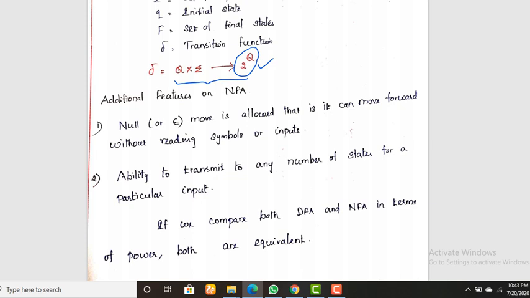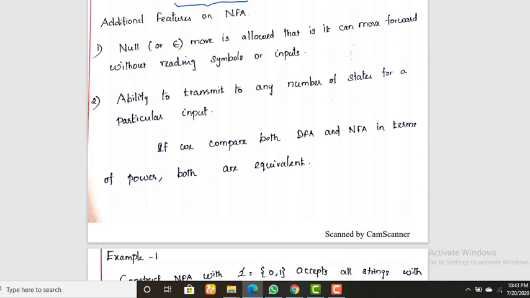This is the major difference between these two automata, DFA and NFA. But in terms of power, NFA and DFA are of equivalent power. So we can't say DFA is better than NFA, and we can't say NFA is more powerful than DFA. Both have equivalent power.